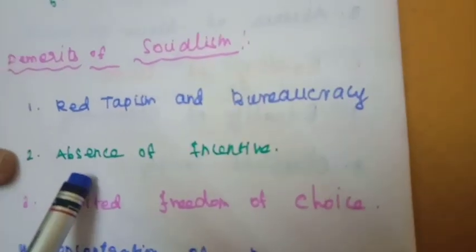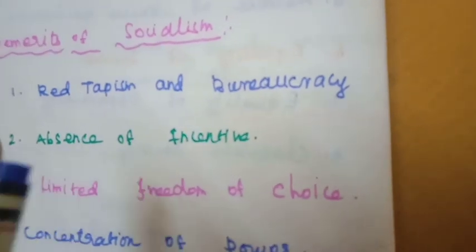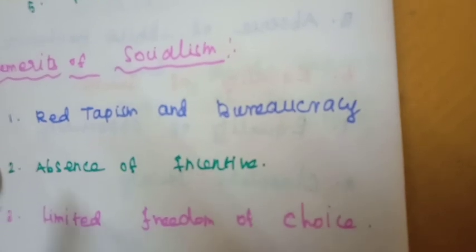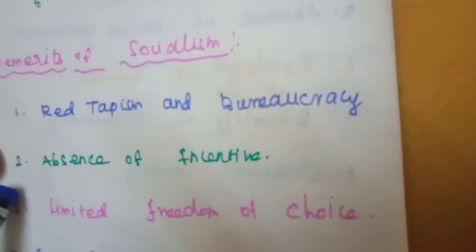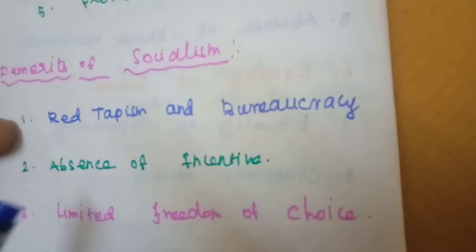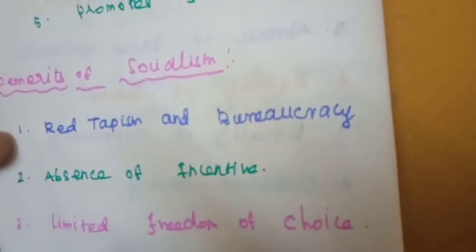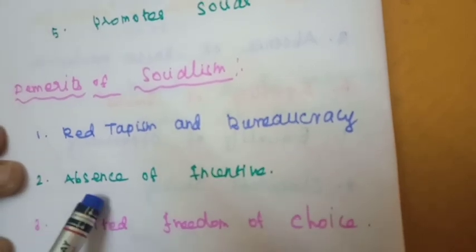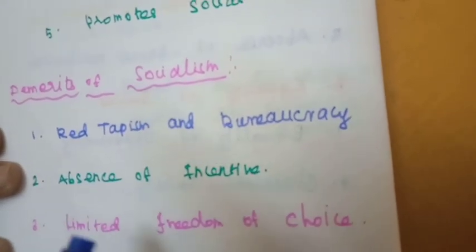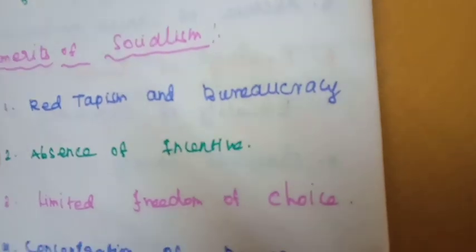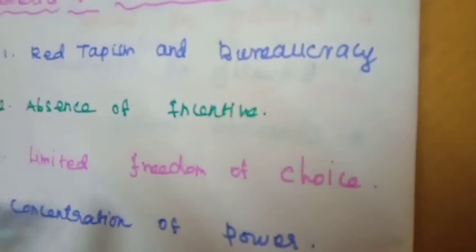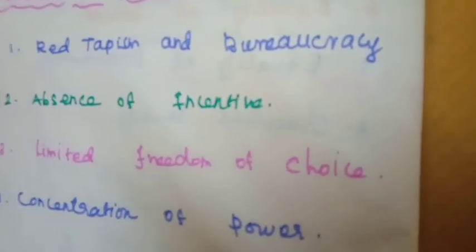And the second point is absence of incentive. In the earlier capitalist economy, incentive is a very important motto for capitalist society. The producers or owners give more incentive for the hard work of the labor. But in the socialist economy, there is no incentive for labor. The major limitation of socialism is that the system does not provide any incentive for efficiency. Therefore, the productivity of labor or workers suffers.